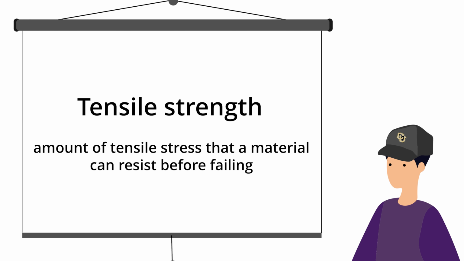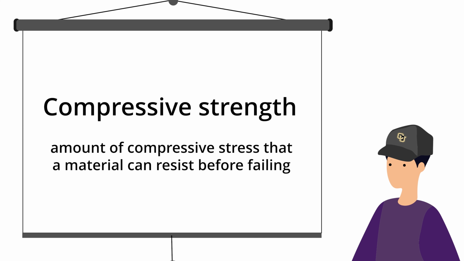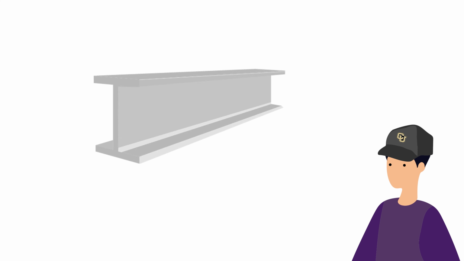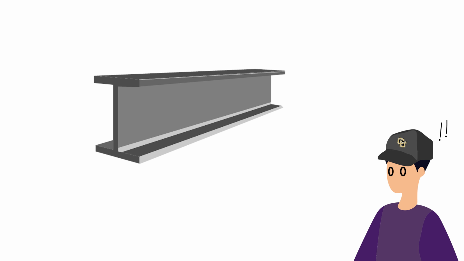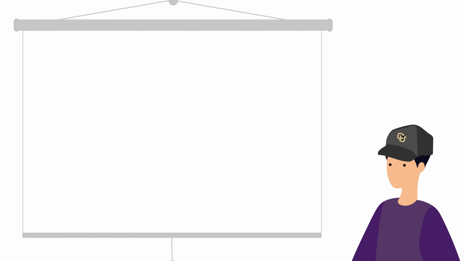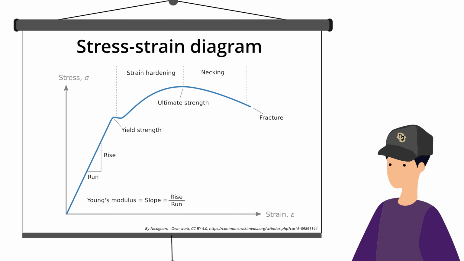Tensile strength is the amount of tensile stress that the material can resist before failing. Compressive strength is the amount of compressive stress that the material can resist before failing. A material that exhibits ductile properties can be subjected to large strains before it ruptures or fails. A material that exhibits brittle properties shows little or no yielding before failure. Engineers refer to stress-strain diagrams that graphically display all of these characteristics.